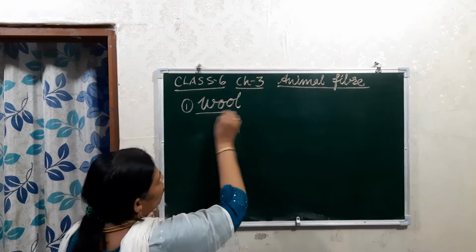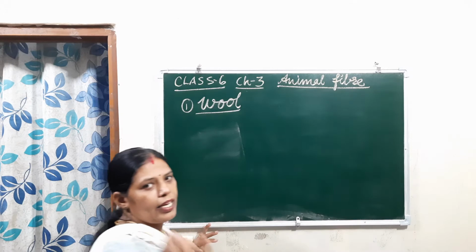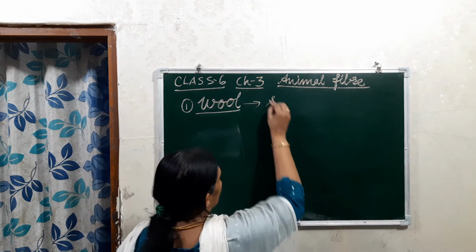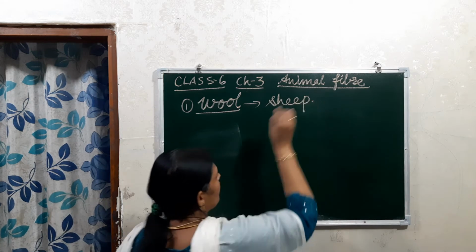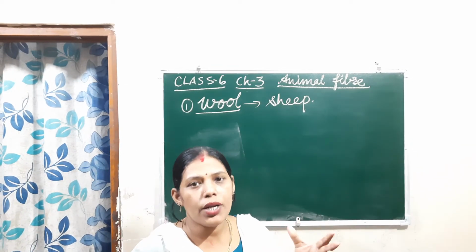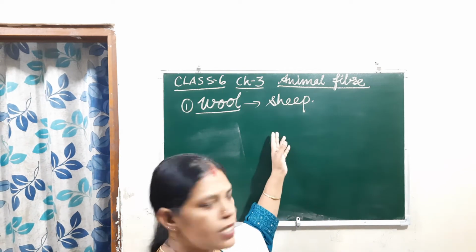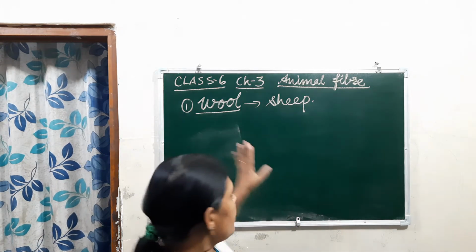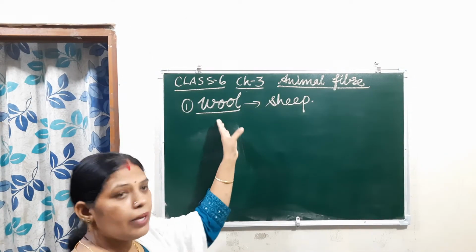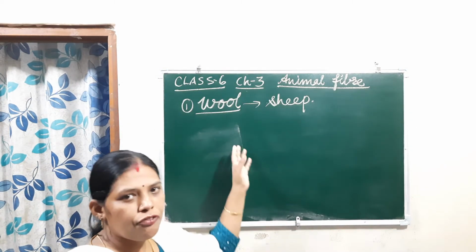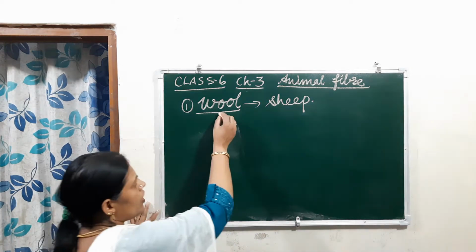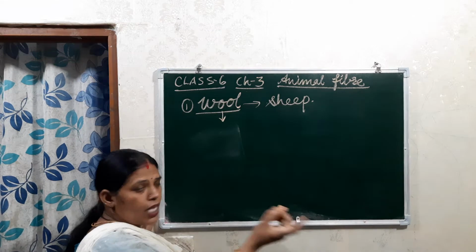Okay. Wool. Actually, children, where are we getting wool from? We are getting wool from the sheep. Mainly from the sheep, but also some other animals like rabbit, goat, and yak also give wool. The sheep gives the wool, and then it becomes fiber through a number of steps. How are we getting the wool from the sheep?